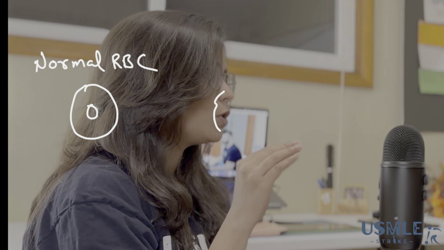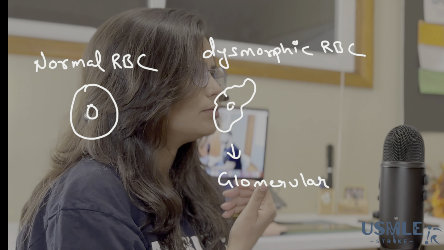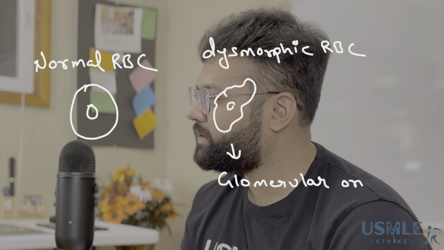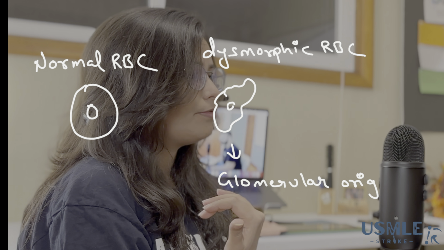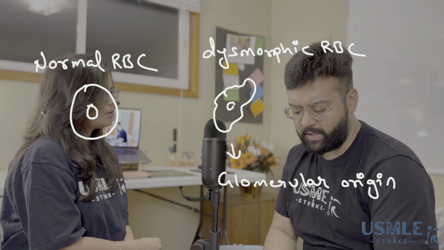So how do we know whether this hematuria is of glomerular origin, or is it something else from the urinary tract? If the pathology is of the glomerulus, you will see dysmorphic RBCs in urine, or you can say RBC casts, which you will not see if the pathology is not glomerular. Okay, makes sense. Is there anything else you want to add to our discussion? No. Okay, and that was a brief discussion about hematuria, and thank you for this.